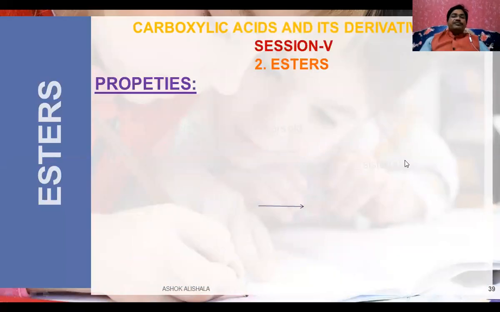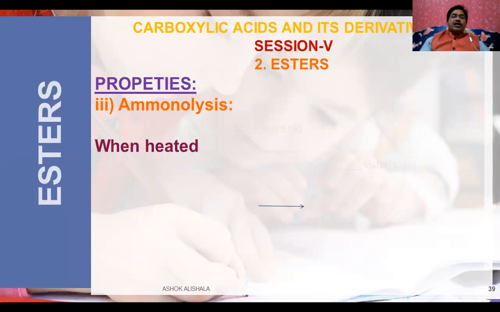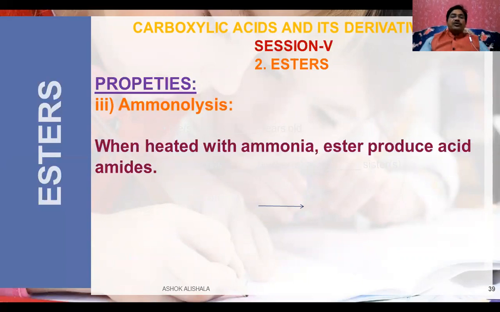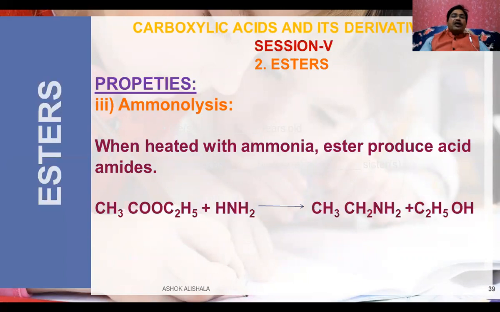Now let us see this one. The third one is ammonolysis. Just now I told you ammonolysis is nothing but reaction with ammonia. That is, ethyl acetate when treated with ammonia, what happens? Here acid amides are formed. This is going to be CH3CONH2. This is ethyl alcohol, which will be formed in the form of ethyl alcohol. This is not hydrogen, this is going to be the oxygen. We will get an acetamide compound.